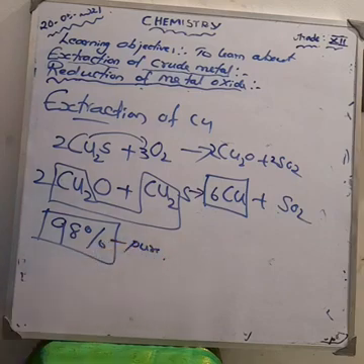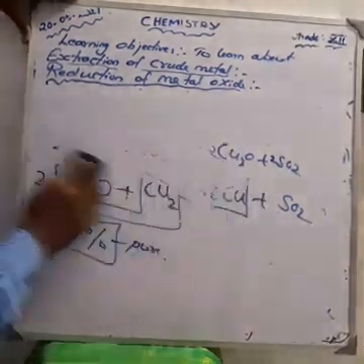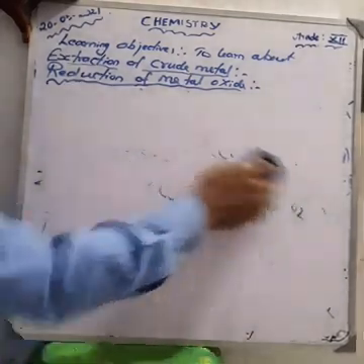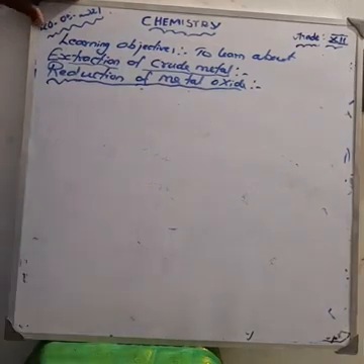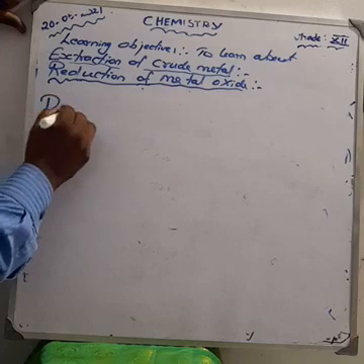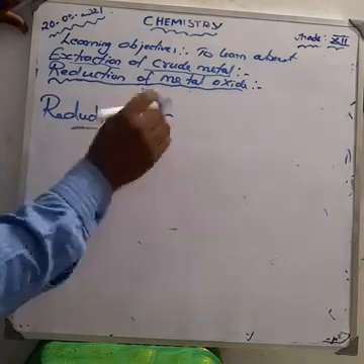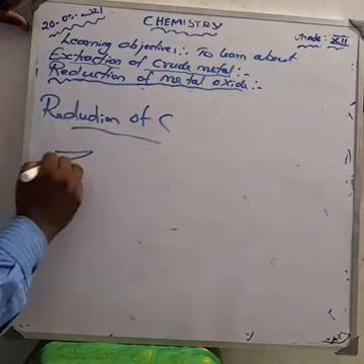Next, reduction by carbon. Here we are using a reducing agent, that is coal, otherwise called coke. Coke is the residue of coal. That is the coke. Simply we can say it is carbon. Am I right? Carbon. First, we can take zinc oxide.